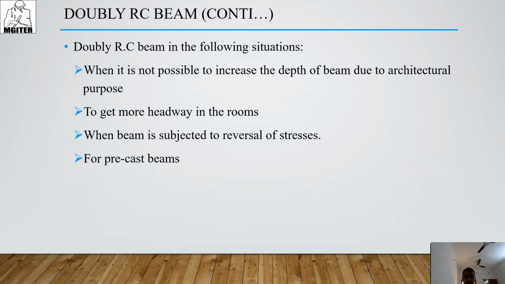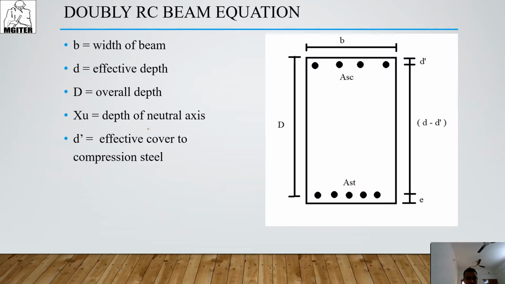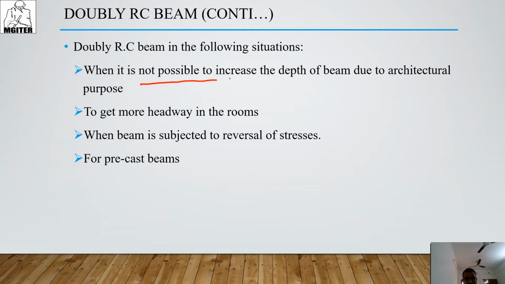So let's understand when we apply a WRC beam. These are the conditions where it is not possible to increase the depth of the beam due to architectural purposes. Due to architectural purposes means you have some limitation on the depth of the beam. If your load is increasing, more and more load, then your beam depth and beam cross section will be increasing.